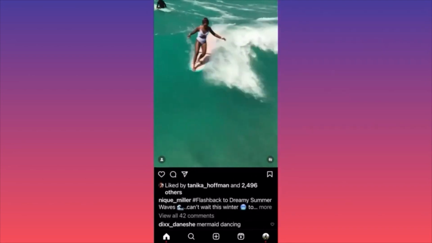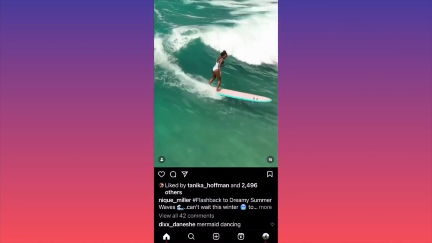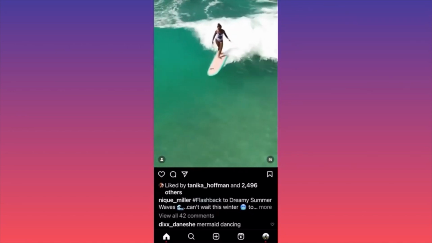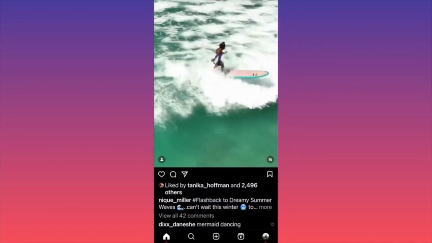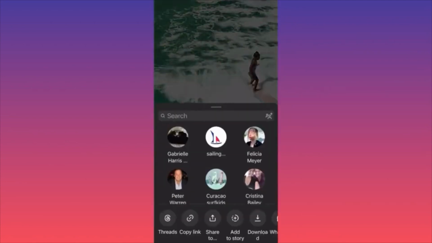So you want to click on the paper airplane under the actual video. You see there is a heart, there is a comment section, and then click on the paper airplane. Then you want to scroll down on this menu over here. You want to scroll to the section, and the last option is Snapchat. You want to click on the Snapchat button, and then you will be able to set this as a brand new post on your own account. You will be able to share it.